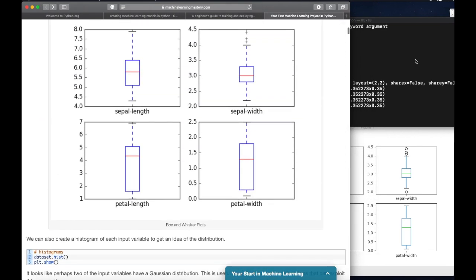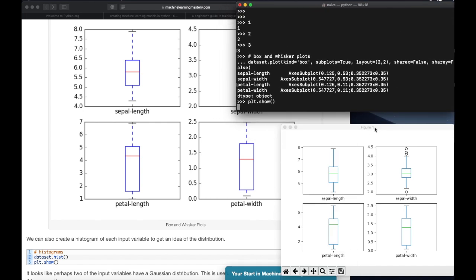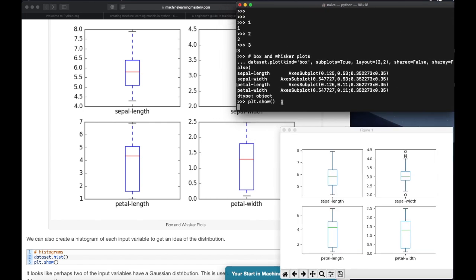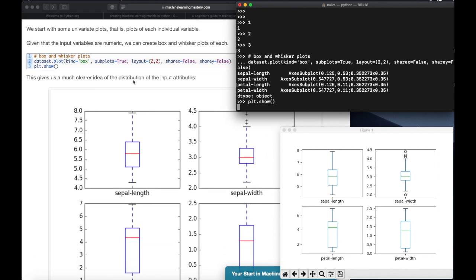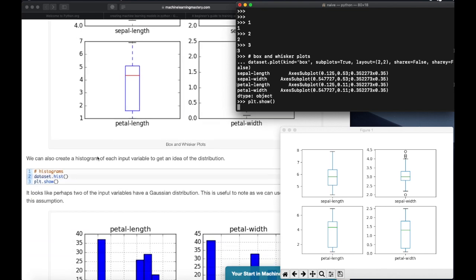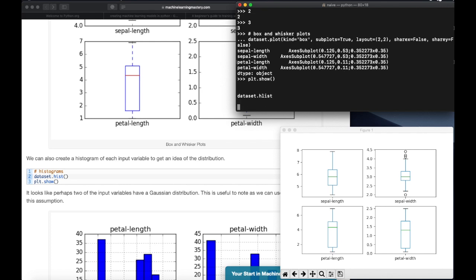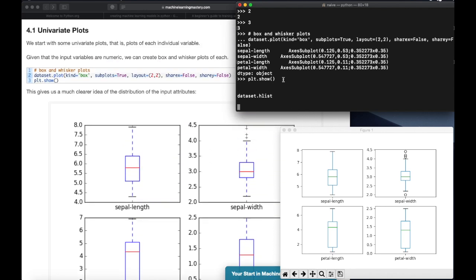Now let's just manage the windows, and we can also create a histogram of each of the input variables to get an idea of the distribution. I don't know why this is not working.